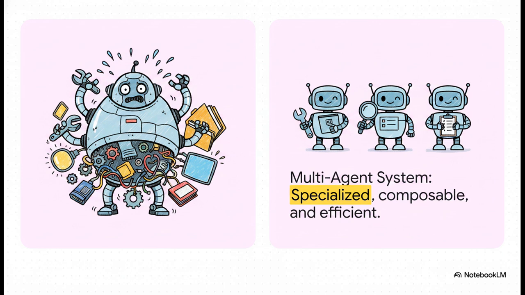Conversely, a multi-agent system operates much more like a real human company. You have specialized, isolated agents focused strictly on specific domains. It is just far more efficient and composable to hire a team of dedicated specialists than it is to force one stressed-out digital employee to do every single job in the entire building.